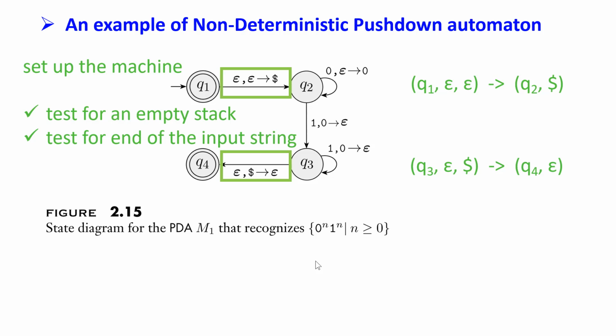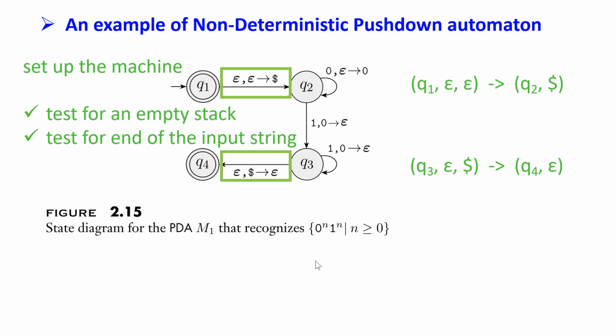For the first transition from Q1 to Q2, the meaning of that is, if I'm at current state Q1 and I do not read any symbol from the input, and I replace nothing with the $ sign. Replace nothing with the $ sign means I will just add a $ sign to the top of the stack. So this will set up the machine to contain a $ sign at the very bottom of the stack. And this marks the bottom of the stack. For later computation, whenever you see this $ sign, that means you have reached the bottom of the stack.